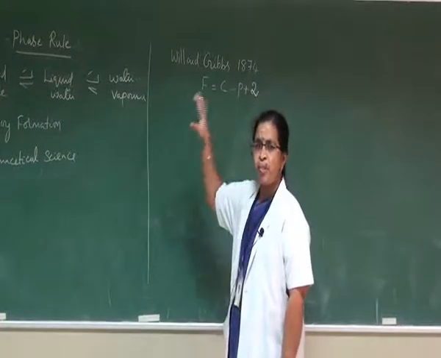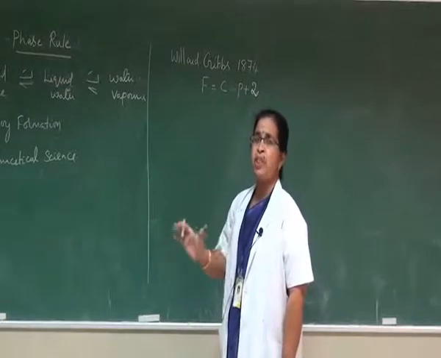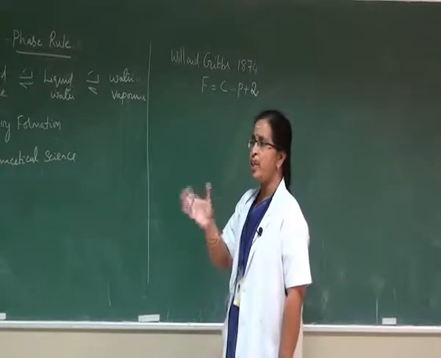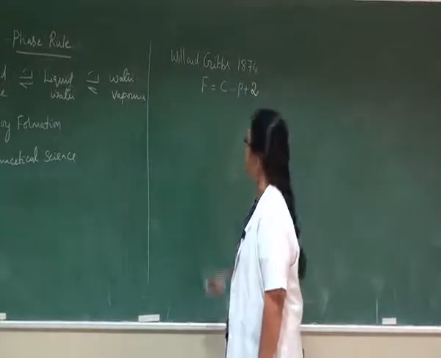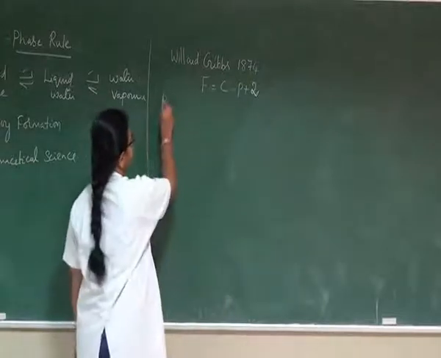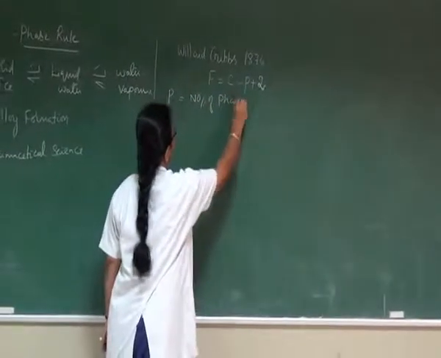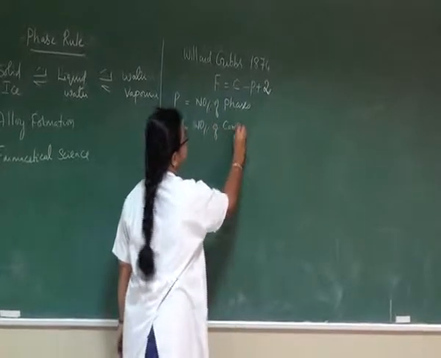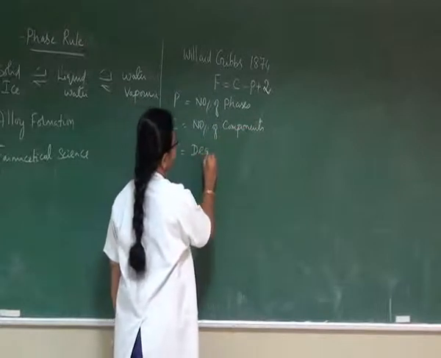This phase rule can be applied only to a heterogeneous reversible system in which more than one phase is present. Then only can the equilibrium between different phases be explained by the application of this phase rule. In this phase rule, the different terms involved are: P denotes the number of phases, C denotes the number of components, and F denotes the degrees of freedom.